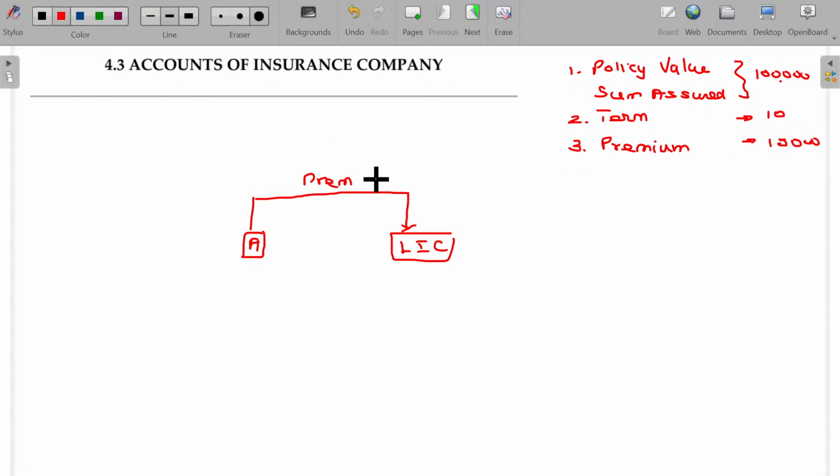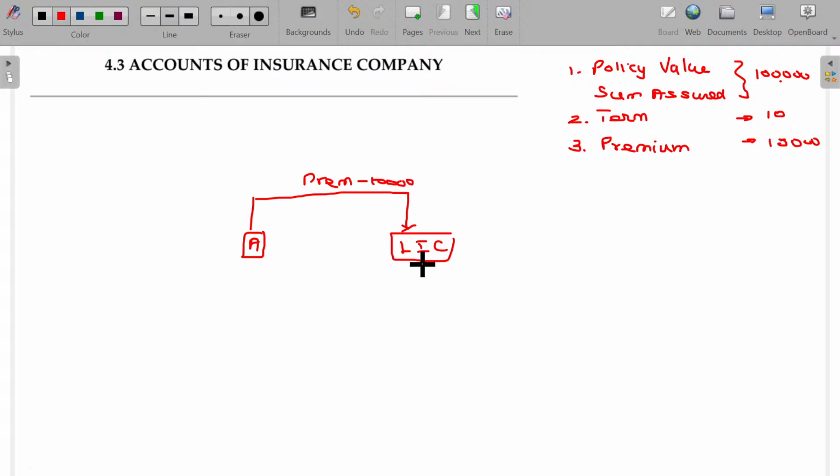So if anything happens to A, he will be compensated with a minimum guaranteed amount, which is 1 lakh. It's not a final amount, it's a minimum guarantee. There may be chances of getting more than that also, depending upon the period expired after taking the insurance policy. So 10,000 is payable.